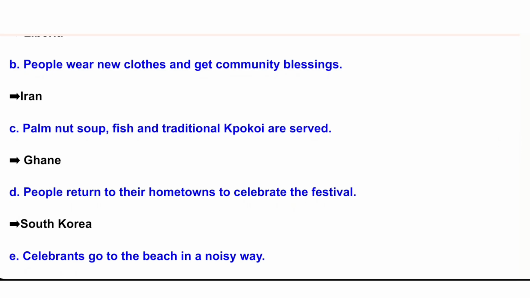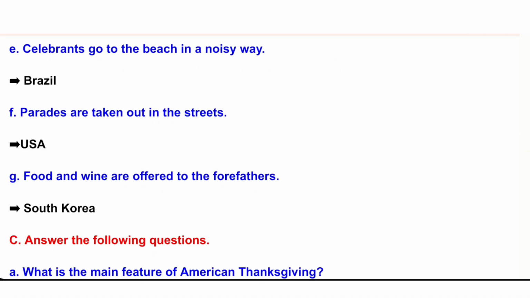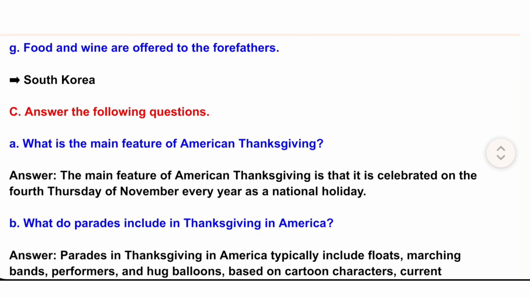D. People return to their hometowns to celebrate the festival. South Korea. E. Celebrants go to the beach in a noisy way. Brazil. F. Parades are taken out in the streets. USA. G. Food and wine are offered to the forefathers. South Korea.